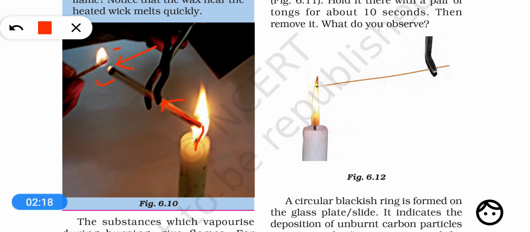We can say that when a candle burns, the flame is because of burning wax vapors. This is true for all types of flames: a flame is produced whenever something gets vaporized and then burns. When the vapors of certain things burn, they are seen as a flame.